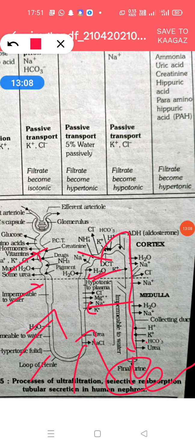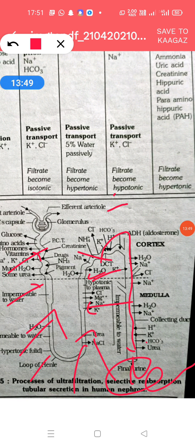Okay students, so I will summarize this topic again in 2 minutes. Physiology of urine formation means the mechanism of urine formation. It consists of two steps, chemical and mechanical. The chemical step consists of two sub-steps: first is deamination and second is the ornithine cycle. Deamination means the removal of the amino group from amino acid, because the main source of nitrogenous material is protein, and proteins are made up of amino acids. In deamination it is converted into ammonia, and ammonia is converted into urea by the ornithine cycle.